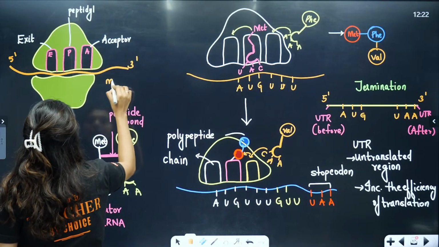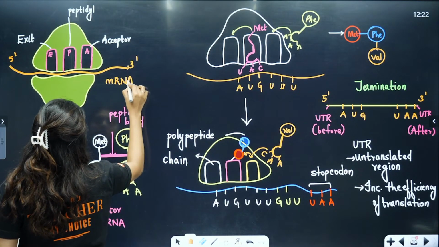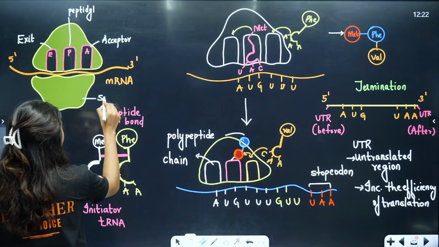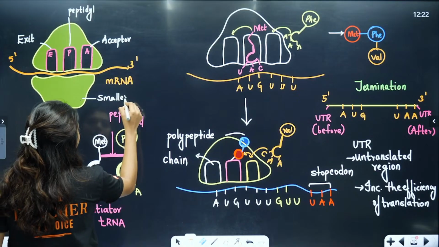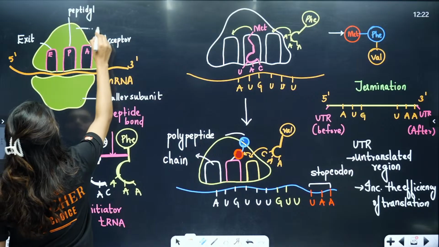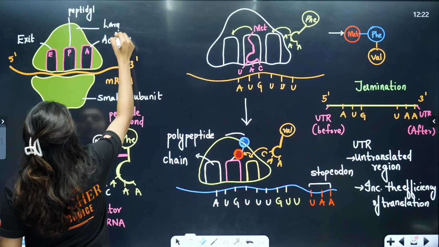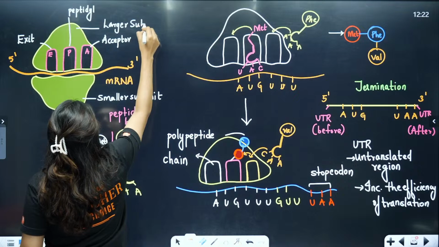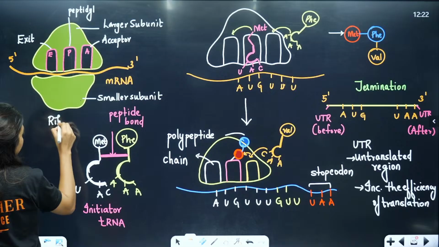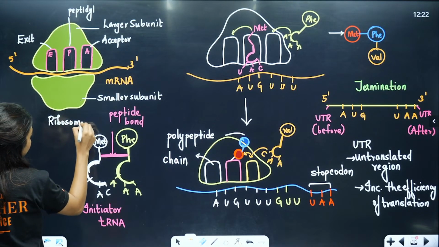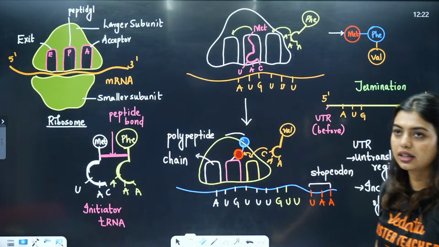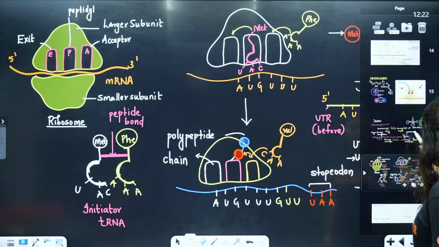So this is the entire structure. We can call this the translation unit, because this is the smaller subunit, this is the larger subunit of the ribosome. And students, only if the smaller subunit comes, then only the entire translation will start. Okay, so this is the ribosome plus the tRNA plus the mRNA. Clear? So this is how the entire translation happens.